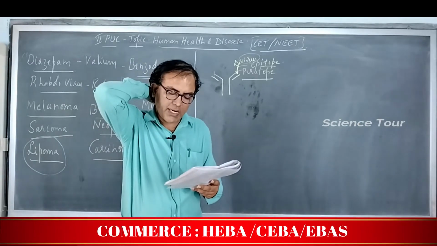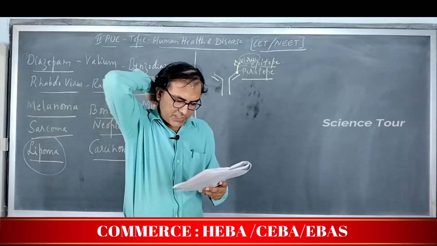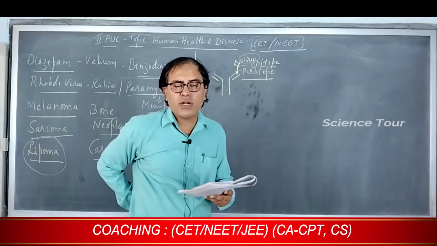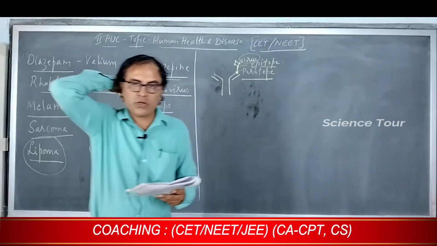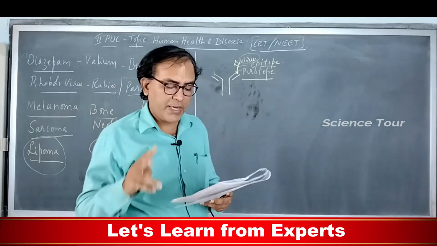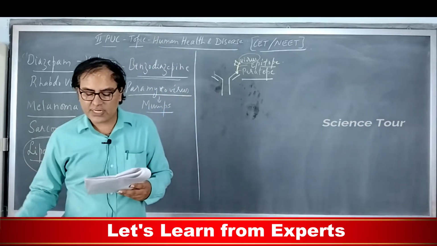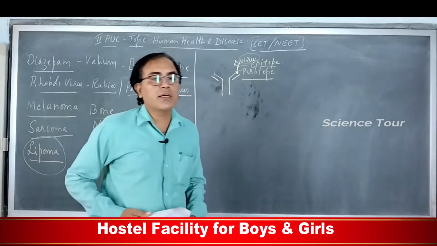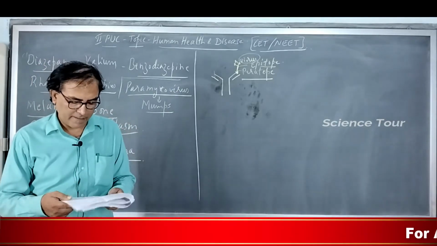What are the parathyroid glands? There are two pairs, in each lobe at the back side of the thyroid gland. The thyroid gland has two lobes, and in each lobe a pair of parathyroid glands is present. These parathyroid glands secrete a hormone called parathormone, which increases the calcium level in the blood. That is called hypercalcemia.